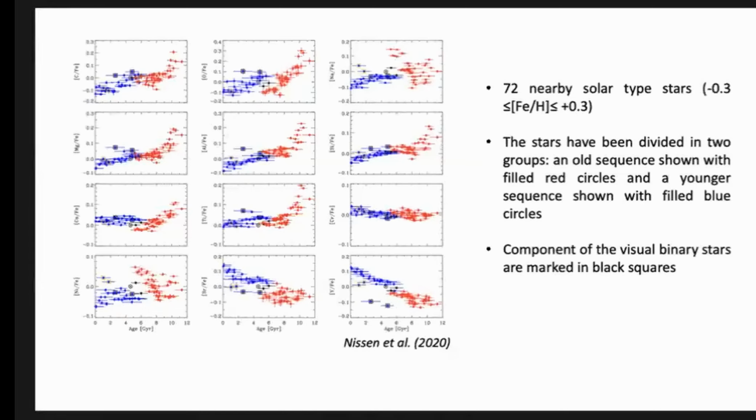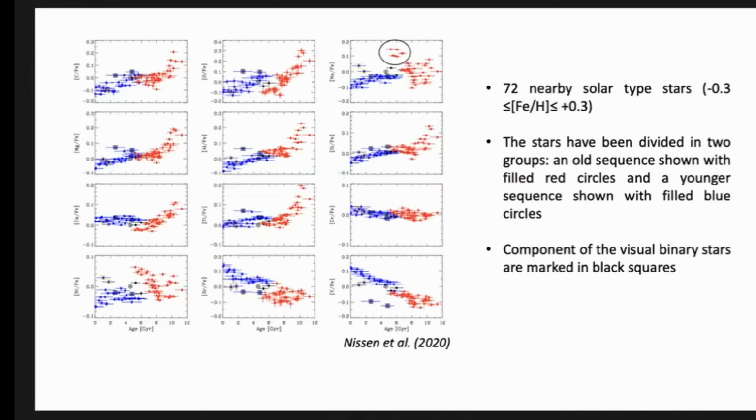inspired by this, Nissen et al. 2020 published results where they look at solar type stars. In the solar type stars that they saw, which was around 72 stars within our Milky Way galaxy, within a metallicity range of minus 0.3 to plus 0.3 dex, we saw an unusual abundance of sodium in this particular plot between intermediate ages. This shows that there was a clear demarcation between the two different sequences of stars, indicated in their studies.